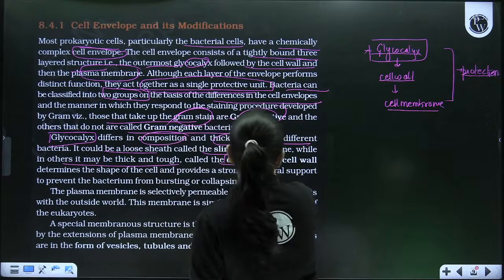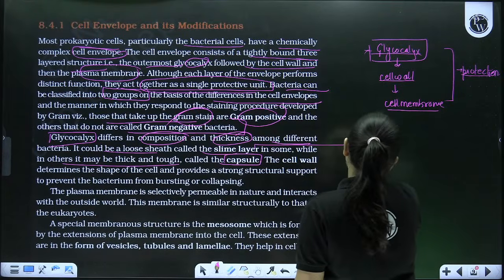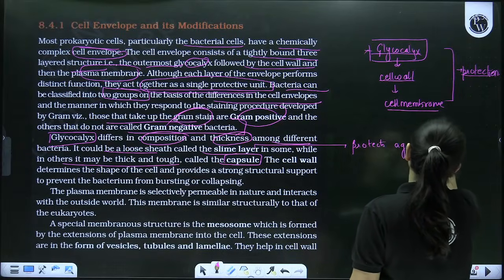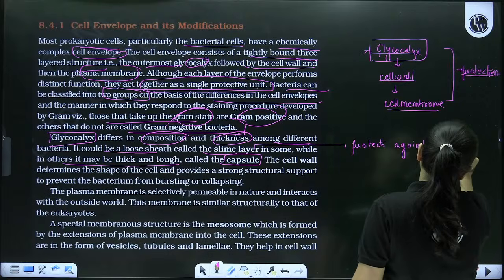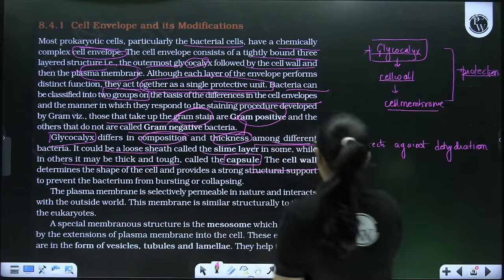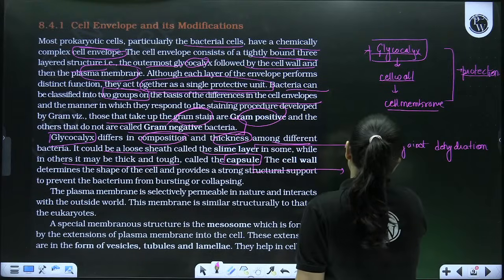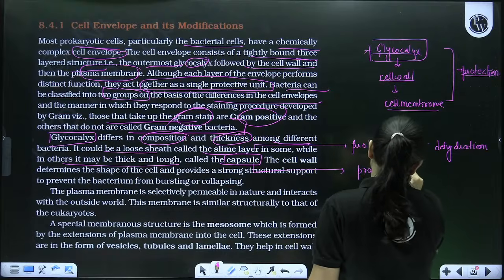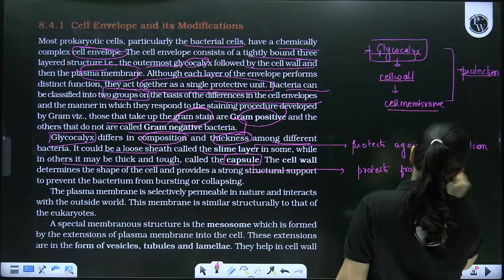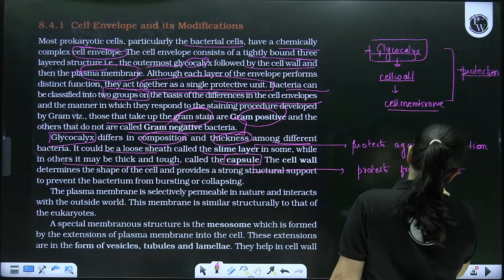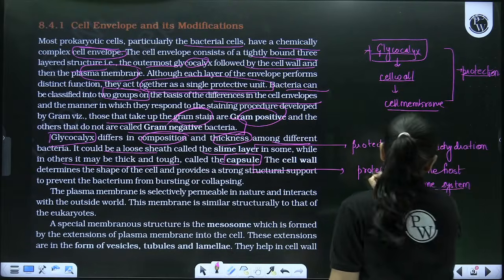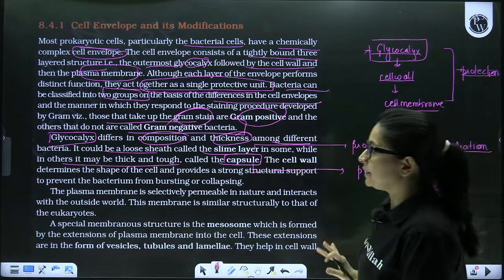So you can write over here, slime layer protects the bacteria against dehydration, means it does not let water be lost. Similarly, how does a capsule protect? It protects the bacteria from the host immune system. Correct? Yes or no? I hope it is clear to everyone.